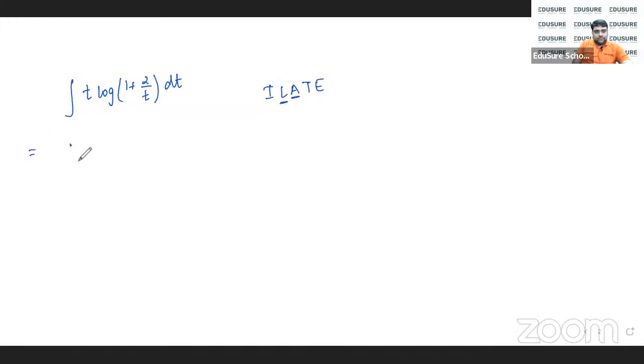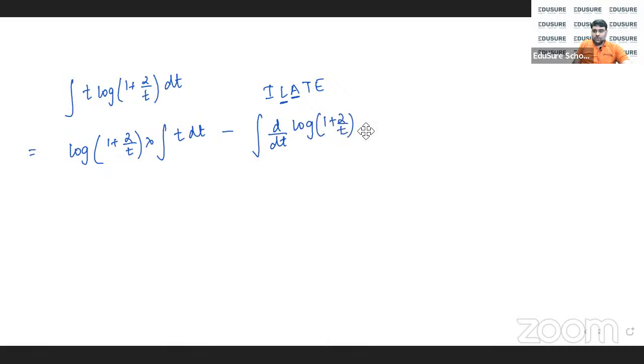So log(1 + 2/t) into the integration of t, minus the derivative of log(1 + 2/t) multiplied by the integration of t dt, whole dt. Got it? So this is what we need to do, and now just basically solve this.